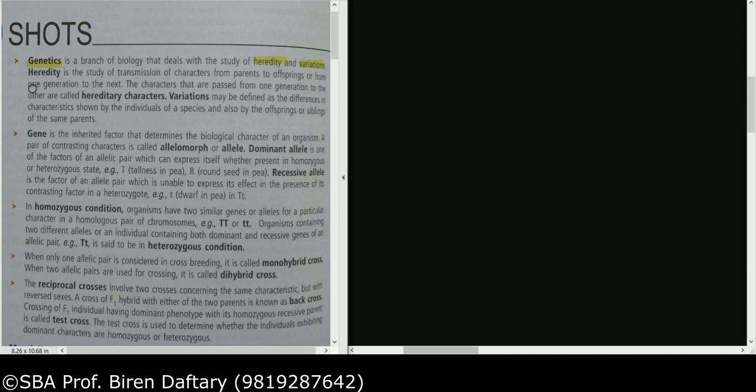Okay, the characters which are same in you as well as the parents, these are called as the inherited or the heredity characters, correct? And what is the meaning of variations? Variations are the differences.